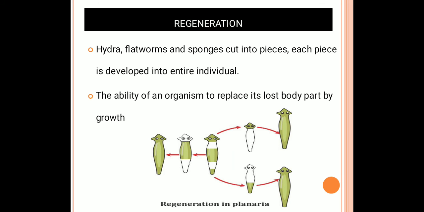So how is it formed? Cell mass. Once a part is cut, a cell mass develops at that place. Based upon the cell mass, the new organism is developed. This is regeneration.